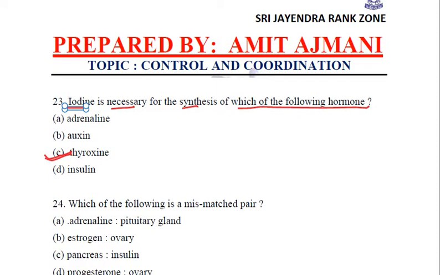And we know this thyroxine basically helps in carbohydrate, protein and fat metabolism in the body. And we should also remember that deficiency of iodine causes a disease known as goiter, which is a swollen neck, due to the enlargement of the thyroid gland because of the deficiency of iodine.